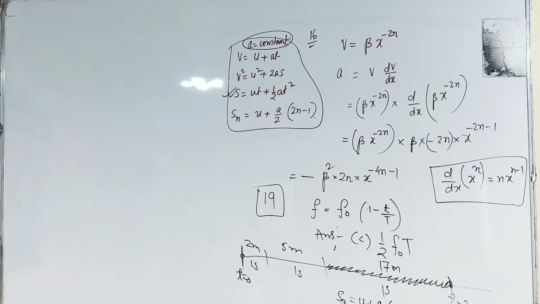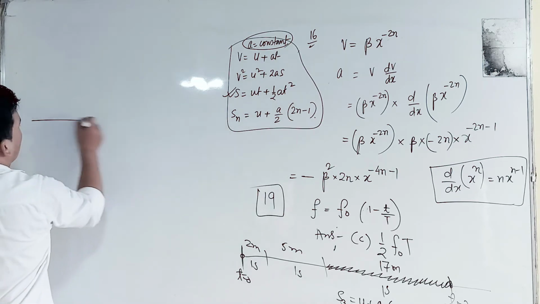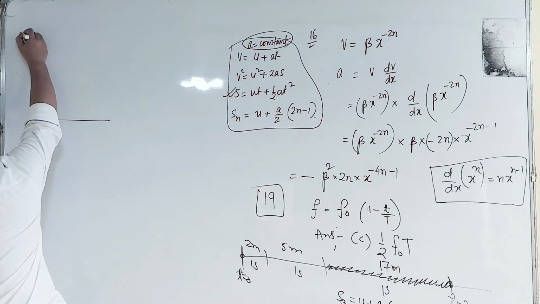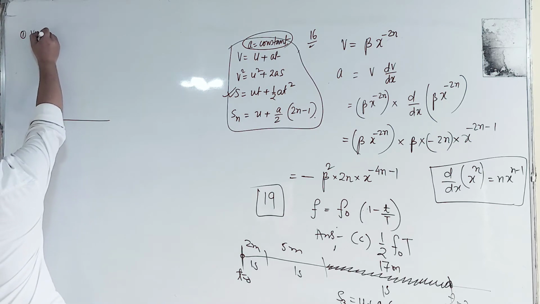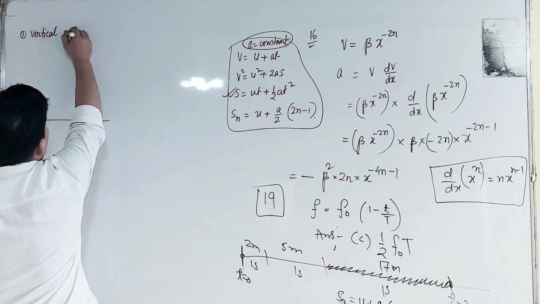Along with this formula, you have to remember your motion in free fall and vertical motion. Let me quickly write the formulas. Let us discuss vertical projection. It will be super fast.